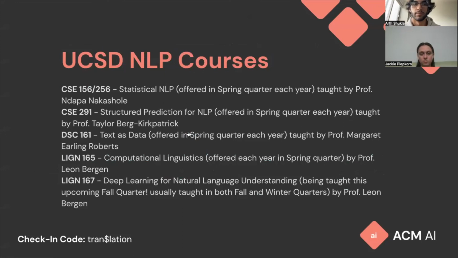In addition to that, if you have some more interest in NLP, UCSD has a lot of courses that you can take. There are a couple here, CSE 156, 291, etc. One thing to note is that for the CSE courses, a lot of these are for CS majors only. So if you're like a data science or math or any other major, you may not be able to take them. In that case, instead of taking, for example, 156, you can take the grad level version, 256. The seats here are very limited and the courses themselves are harder because they're grad level courses. But if you have an interest in taking these courses and you're up for the challenge, you can always ask the professor to let you take the course and then take the course that way. There's also other alternatives in other majors that are open to more people.